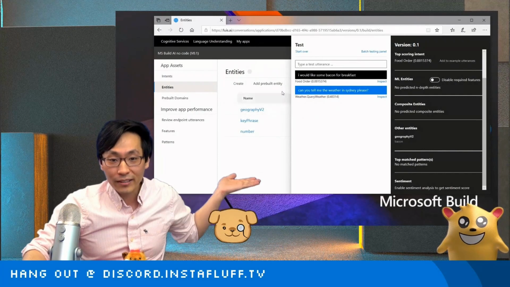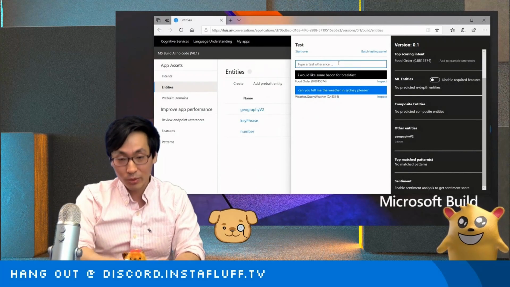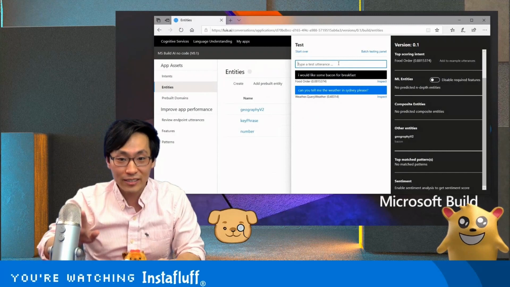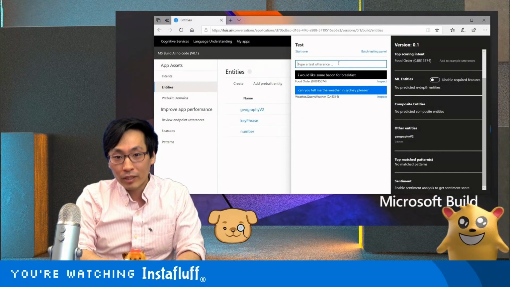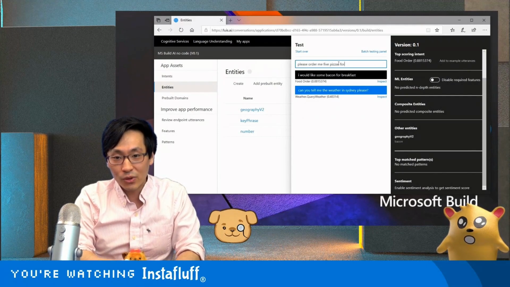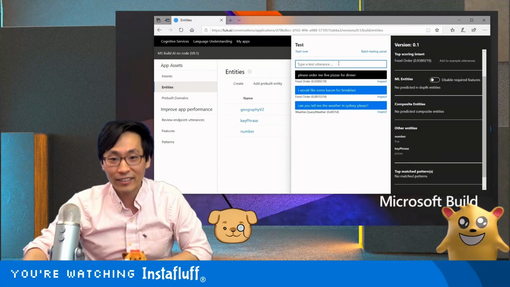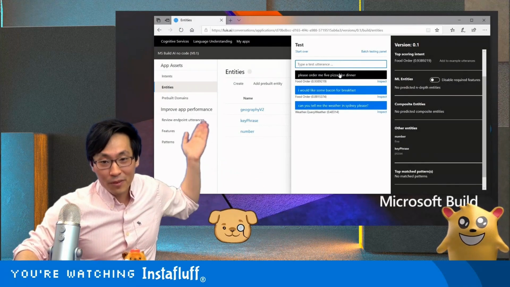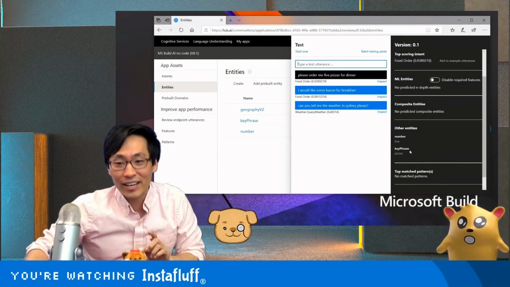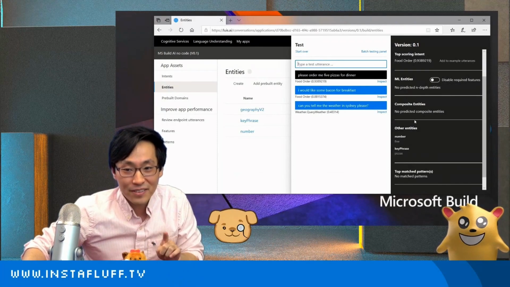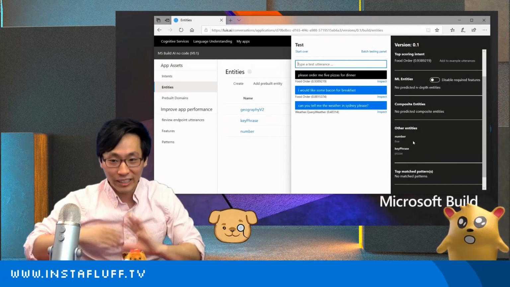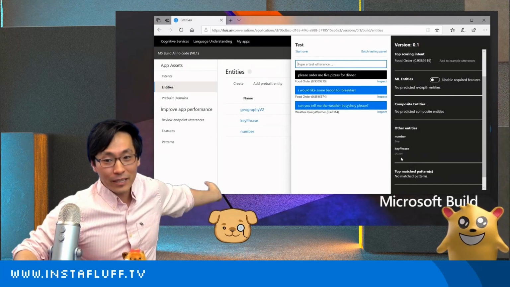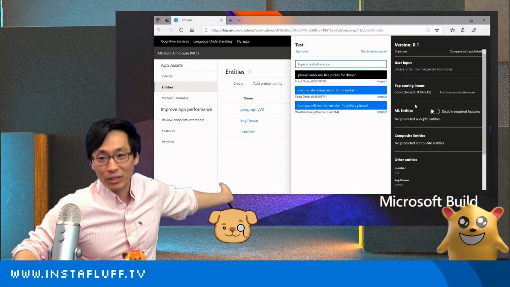And so now that we added it, this means we'll be able to, because we don't even have to train it, this is going to be really cool. Now we can say something like, please order me 5 pizzas for dinner. And then it recognized that as a food order. But not only that, it recognized the number 5 in the other entities. Imagine getting this data right into your app, just like that. And key phrases, pizzas. It's like 5 pizzas with a food order entity.